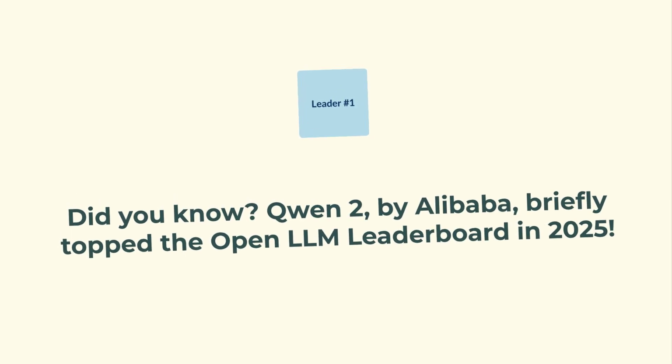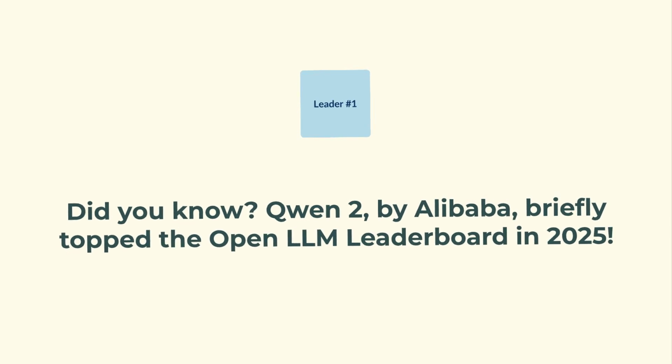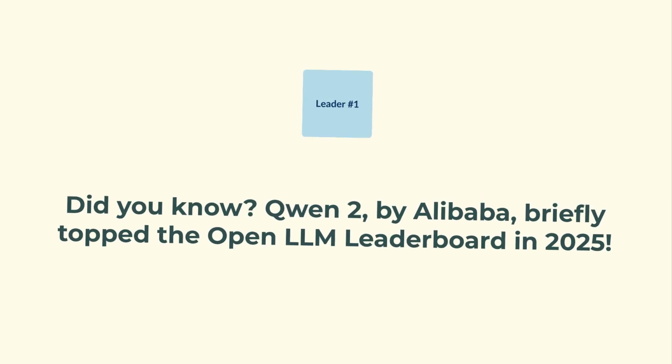Oh, and here's something cool you might not know, Qwen 2. Yeah, that's from Alibaba. It actually hit number 1 on the Open LLM leaderboard in 2025. That's not bad for an open model, right?